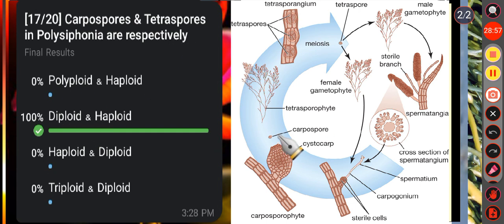Then the carpospore on direct germination forms the diploid tetrasporophytic plant. Then during asexual reproduction, the diploid nucleus of the tetrasporangium undergoes meiosis and forms tetraspores. Then the mature tetraspores are liberated by rupturing the wall of the sporangium, and on germination they develop the gametophytic plant of Polysiphonia. So tetraspores are haploid. Okay, so here the correct answer is option B.